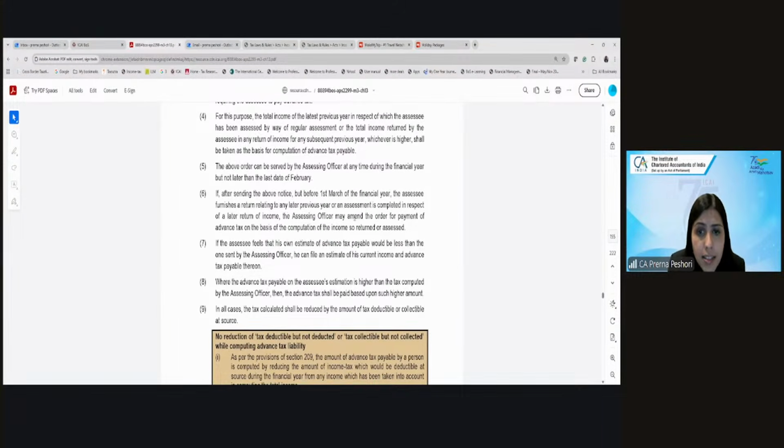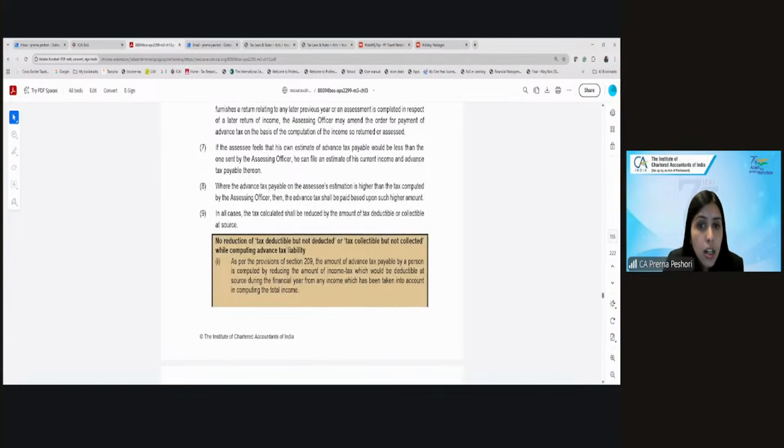And the advance tax will be paid as per the tax rates of the current year, which come from the Finance Act Part 1. Yes or no? Now, when you pay the advance tax, what will you do? You will deduct the TDS and the credit of TCS which is there. Yes or no? So you will consider the credit of that.